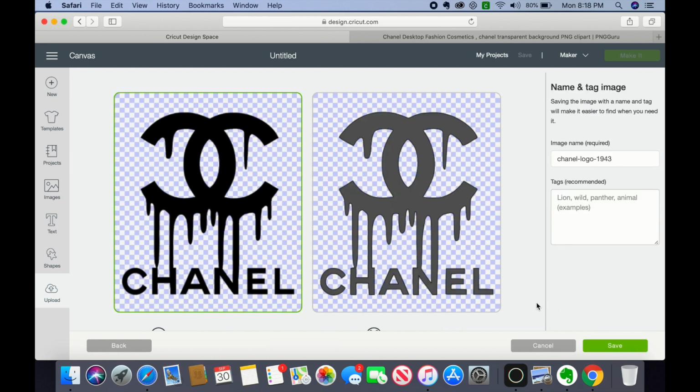Now you have two options. You have the cut and print option, or you have the save and print option. So I'm going to save my image here on the right side, and I'm going to tag it with whatever name. I'm just going to keep it the way it is, and I'm going to save it.